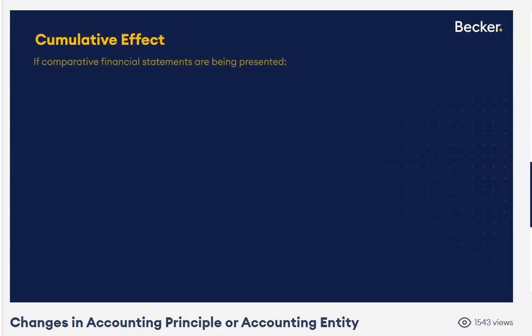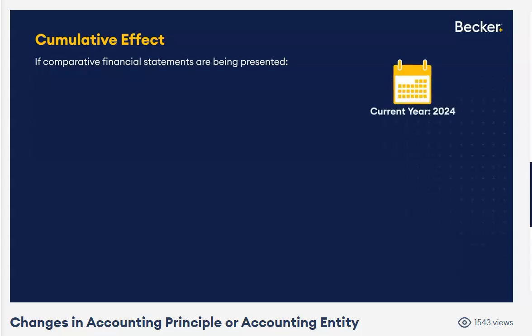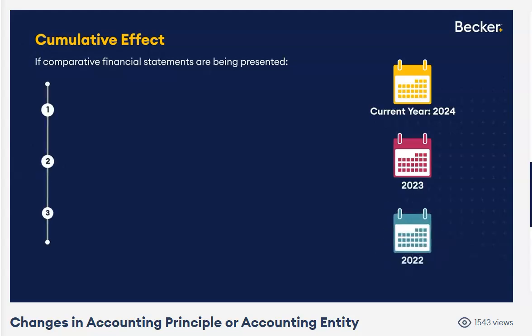What if, on the other hand, comparative financial statements are being presented? So let's say the current year is 2024, but we're also showing our income statement for 2023 and 2022. This is what we're going to do. Since we're showing 2022, 2023, 2024, you're going to use the new accounting principle to calculate the income for the years you're showing. Easy. Use the new accounting principle for all years you're showing.